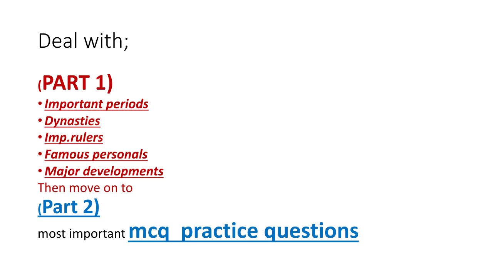In this series, we will deal with our session as part 1 and part 2.